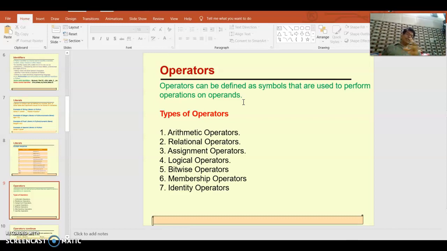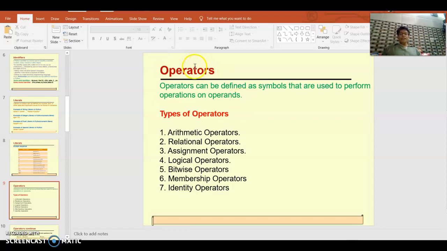Now 10 and 5, if you keep them separately, they will not do anything. But if I put a plus, like 10 plus 5, an operation takes place, the addition operation.